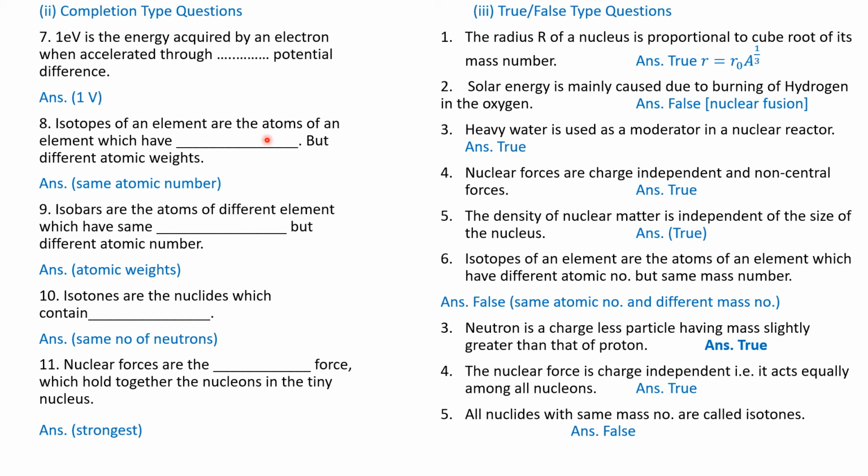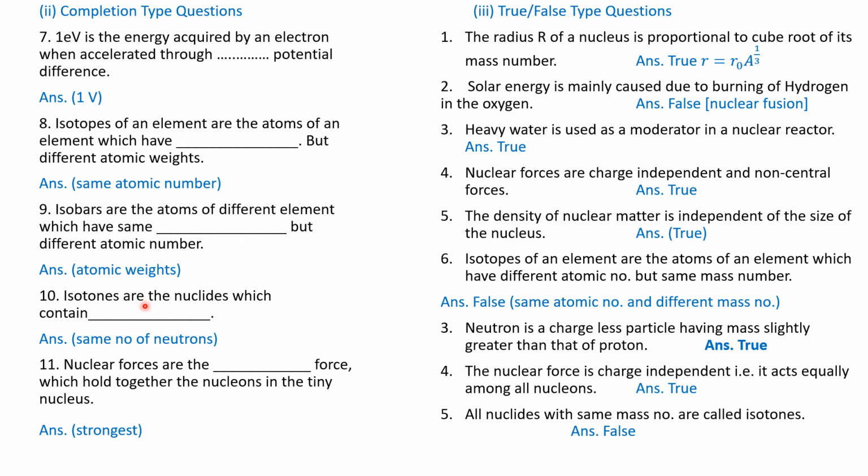Question number 8. Isotopes of an element are atoms of an element which have the same atomic number but different atomic weights. So isotopes have the same atomic number. Please note that. You have to remember. Question number 9. Isobars are atoms of different elements which have the same atomic weight but different atomic number. So for isobars, atomic weight is same. For isotopes, atomic number is same.